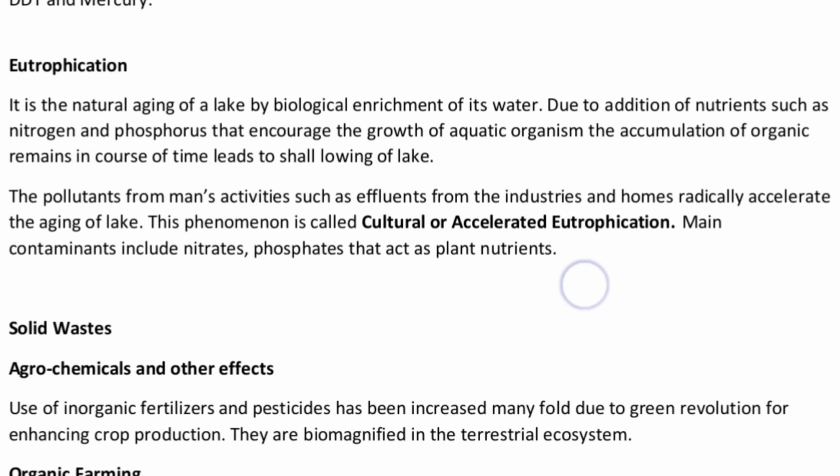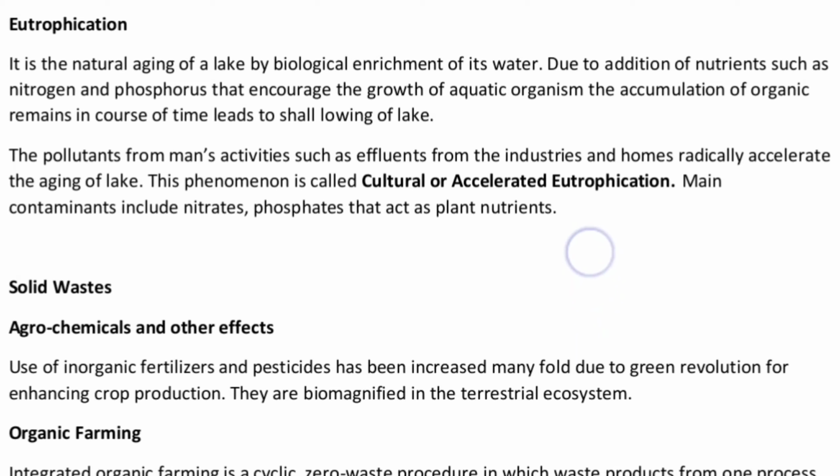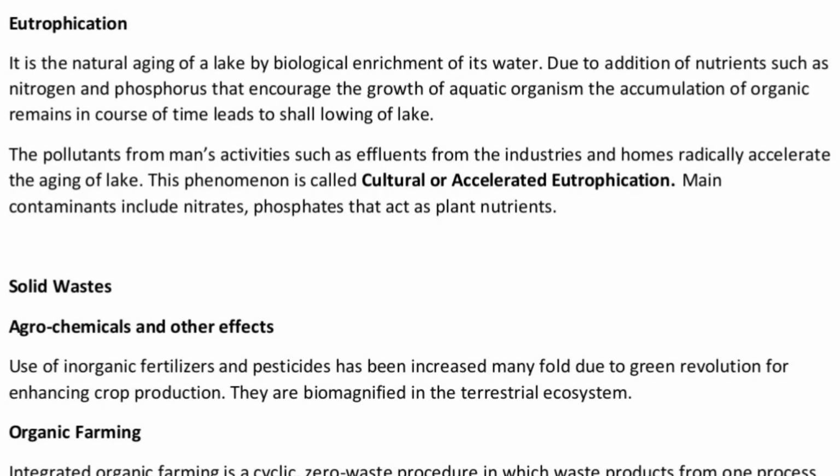Now dealing with the next topic, eutrophication. Eutrophication is the natural aging of a lake by biological enrichment of its water due to the addition of nutrients such as nitrogen and phosphorus, which encourages the growth of aquatic organisms, and the accumulation of organic remains in the course of time leads to the filling up of the lake. Pollutants from man's activities, such as effluent from industries and homes, are radically accelerating the aging of lakes.